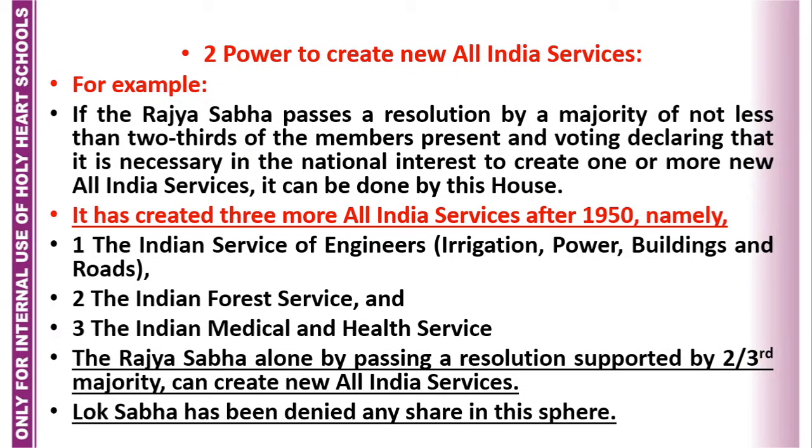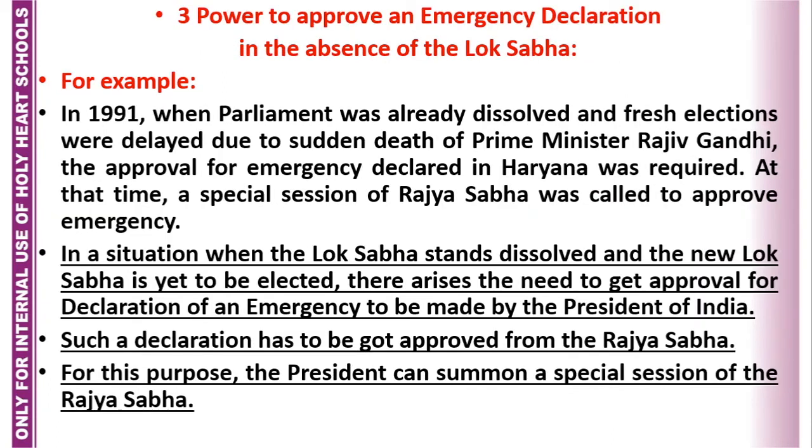And you know what is two-third majority? That is 66%. And the third exclusive power of Rajya Sabha is the power to approve an emergency declaration in the absence of the Lok Sabha. Students, we have already done that emergency must be approved by the parliament.